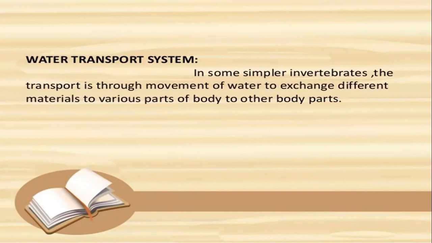What is the water vascular system? In some simpler invertebrates, transport is through the movement of water to exchange different materials from one part of the body to other parts of the body. How water moves from one part to another part in a body is called the water transport system.